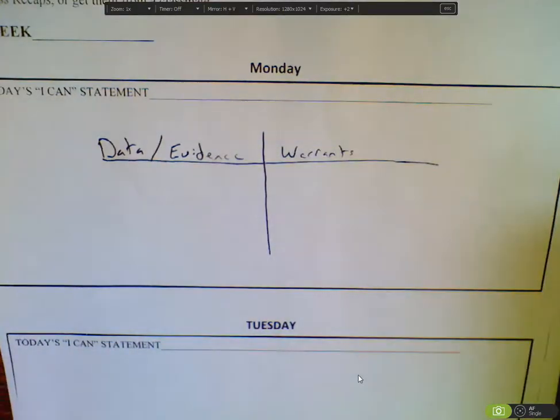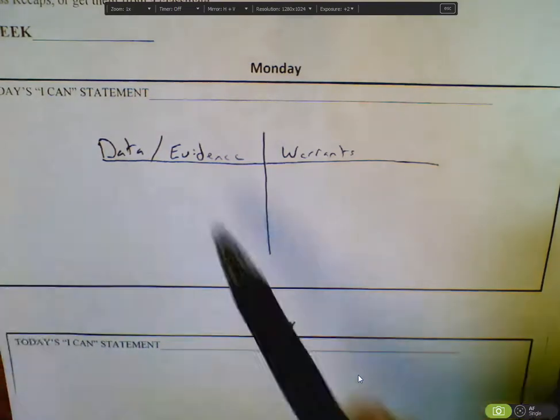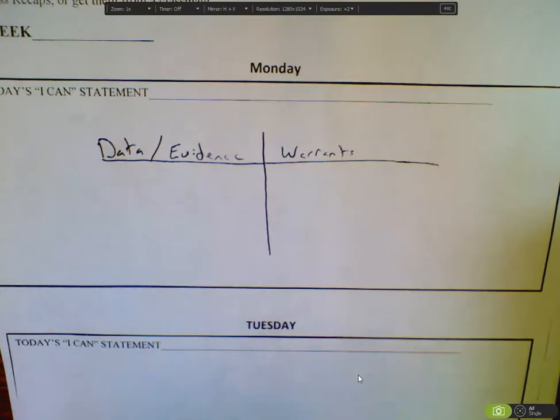Now, we are solving a crime mystery, but this isn't the kind of warrant that you're thinking about. The kind of warrant that you've probably seen on CSI or NCIS is a warrant to search property. That is not the kind of warrant we are using. We're talking about a warrant where you have evidence and you interpret that evidence to back up the argument you're making. For example, if you're making an argument that teenagers should not be allowed to drive until they're 18, one piece of evidence you might have is all of the crash rates.